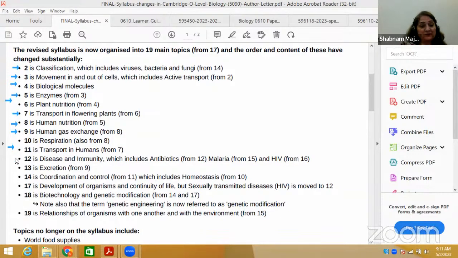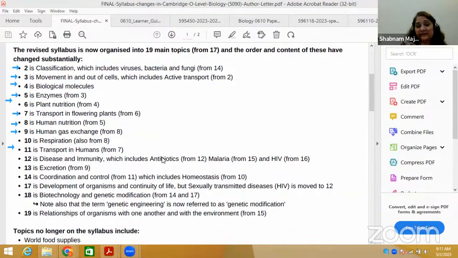And very important, the entirely new topic is disease and immunity. So this is the topic that was added this time, which includes antibiotics. This topic was included in the drugs topic previously in the O-level syllabus.